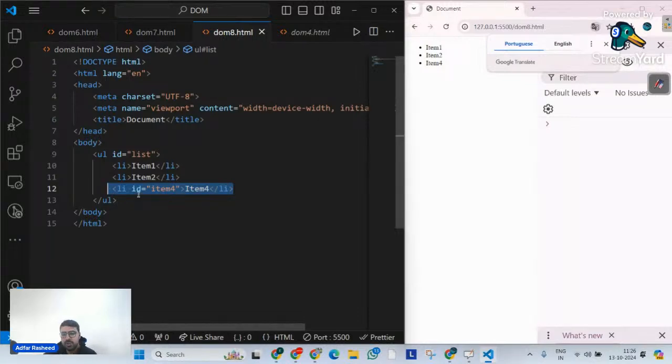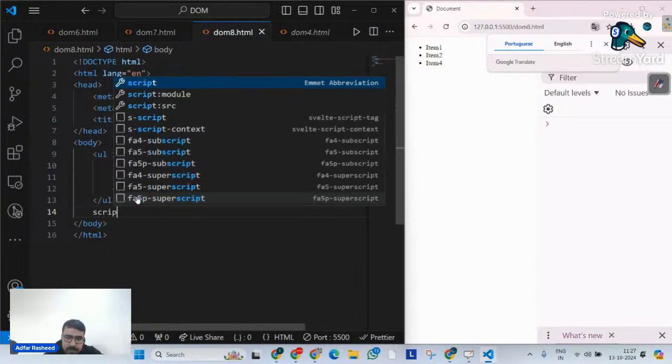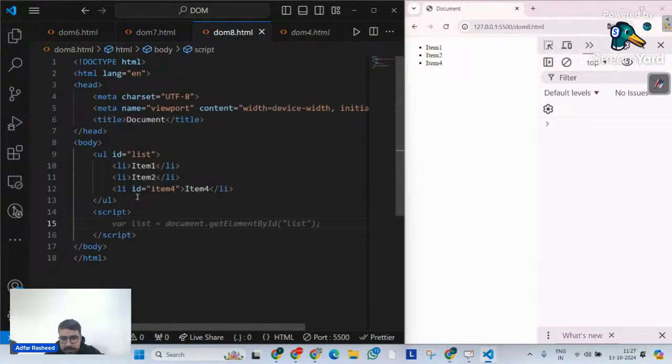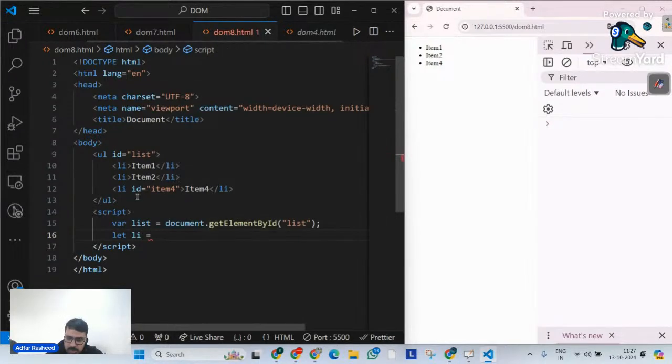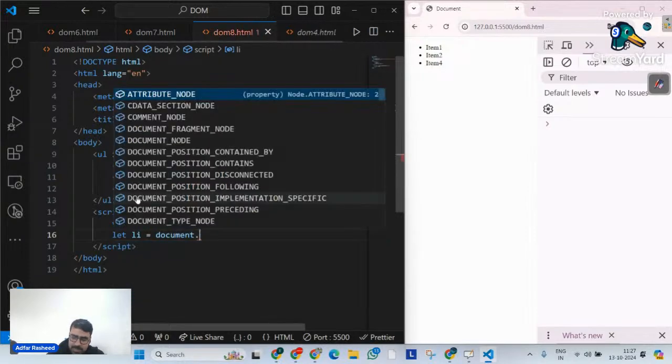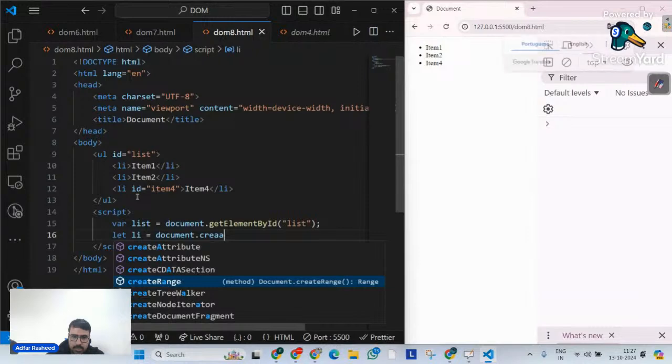So for that, what should I do? There's a method. I will write a script. In this script, let me read an element with getElementById called list. Done. After this, I will read the element which is item 4, but let me do that later on. What I want to do first is create an element. And in order to create an element, what is the method that we actually use? We use createElement, right? So I will write let li equals, on my document, please create an element. And inside that createElement, what am I going to do?